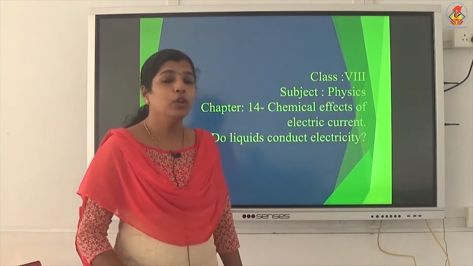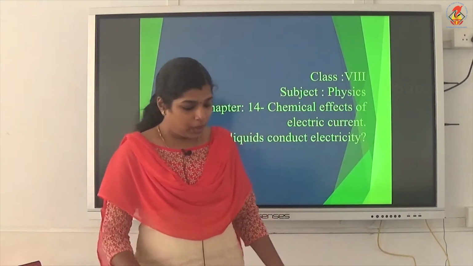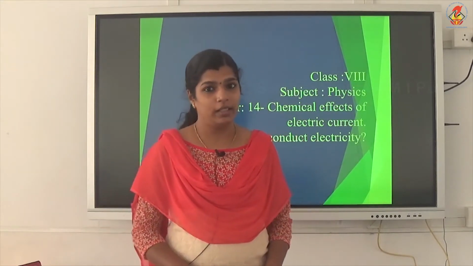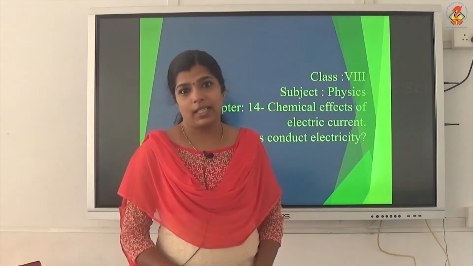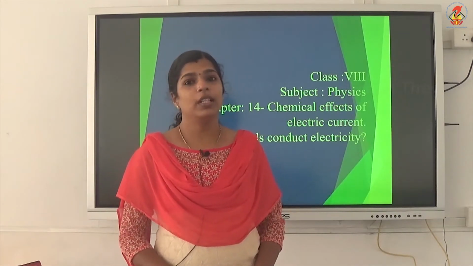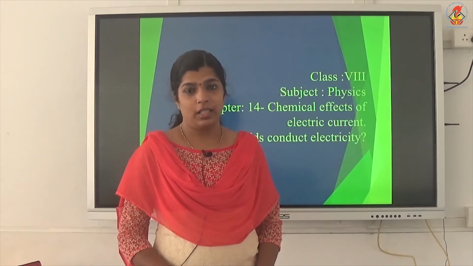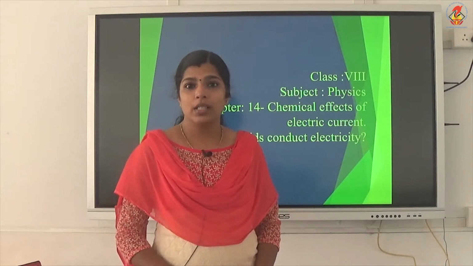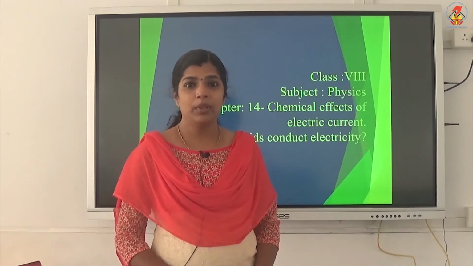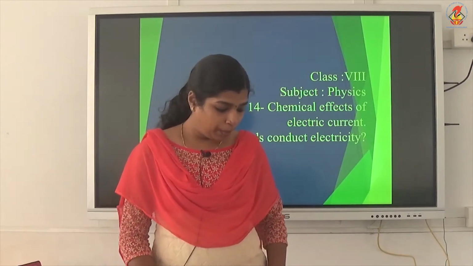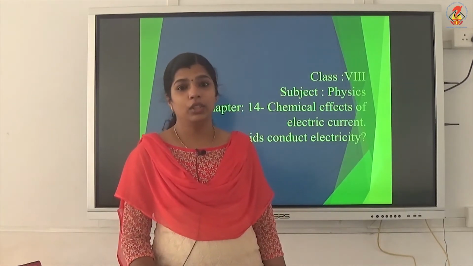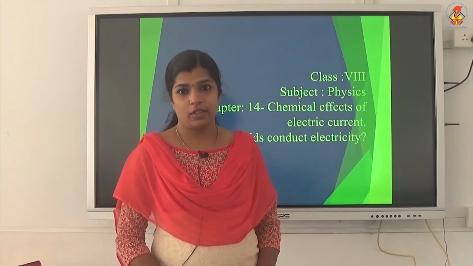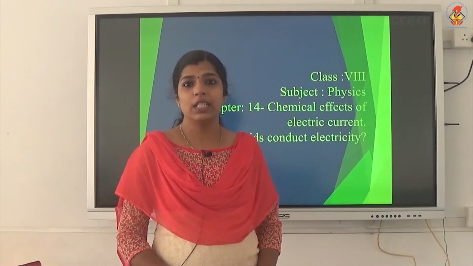Okay. Before going to the chapter, the first thing you should know is about conductors and insulators. In class 6 and class 7 also, you studied about them. Conductors are materials which allow electric current to pass through them easily. For example, all metals, such as copper and aluminum, are good conductors of electricity. The best conductor of electricity is silver.